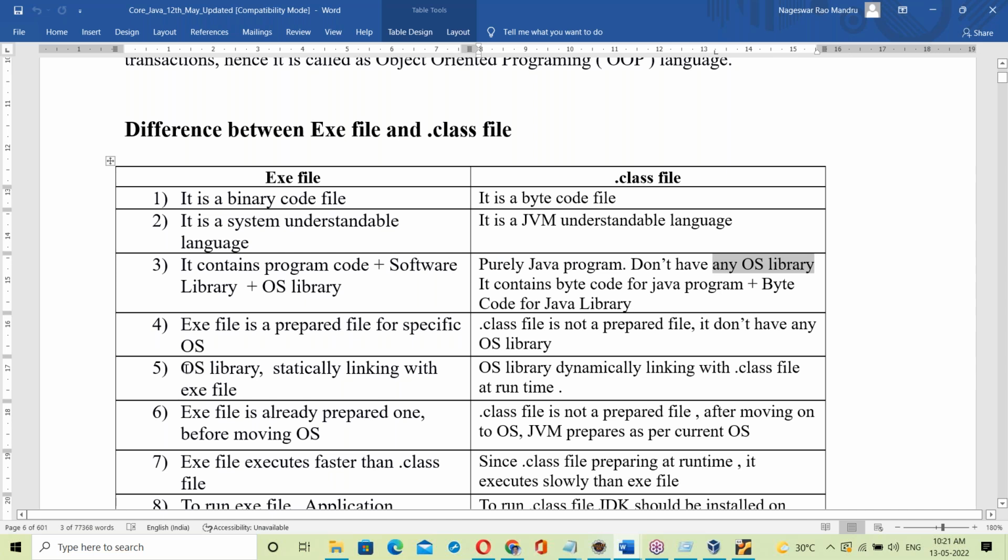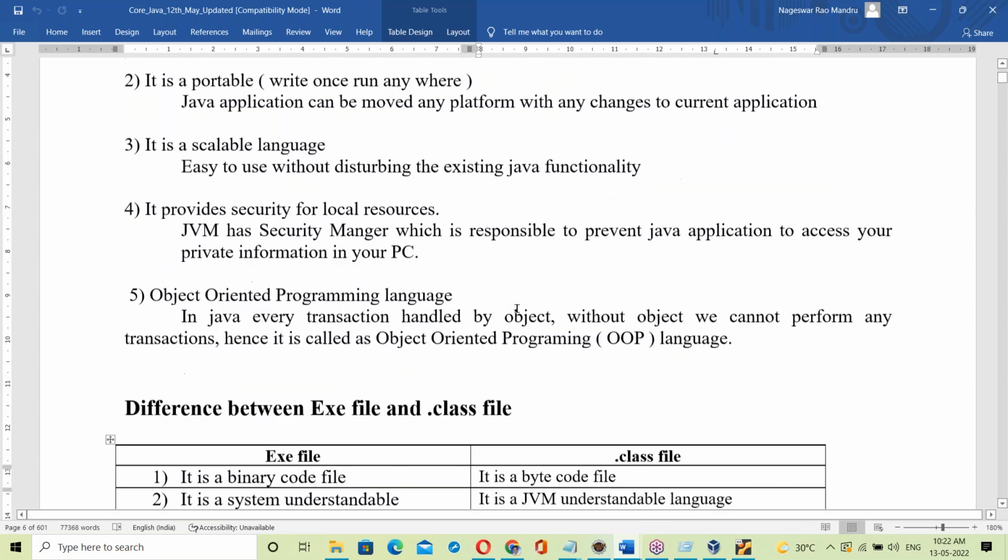Next, the exe file: the voice library is statically linked with the exe file. Here, the voice library is dynamically linked for the dot class file. So the exe file is a binary code file, and the dot class file is a byte code file. The exe file contains the voice library; the dot class file doesn't. In the exe file the voice library is statically linked; in the dot class file it is dynamically linked. That's the difference.